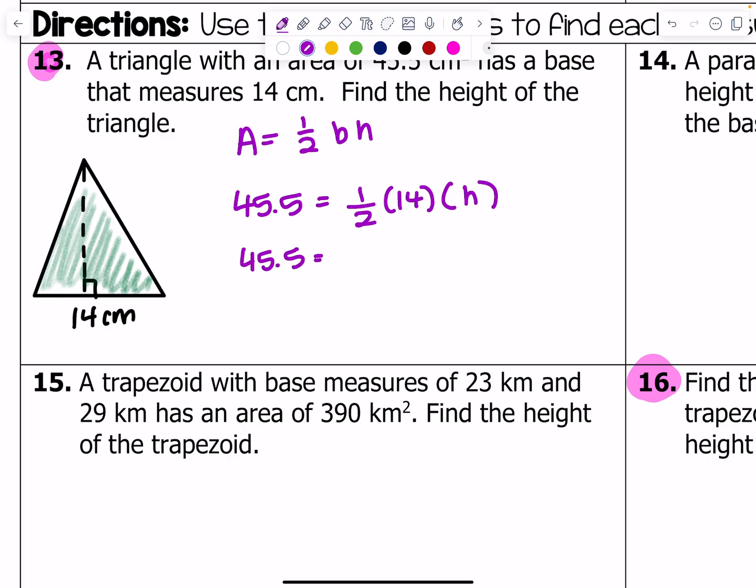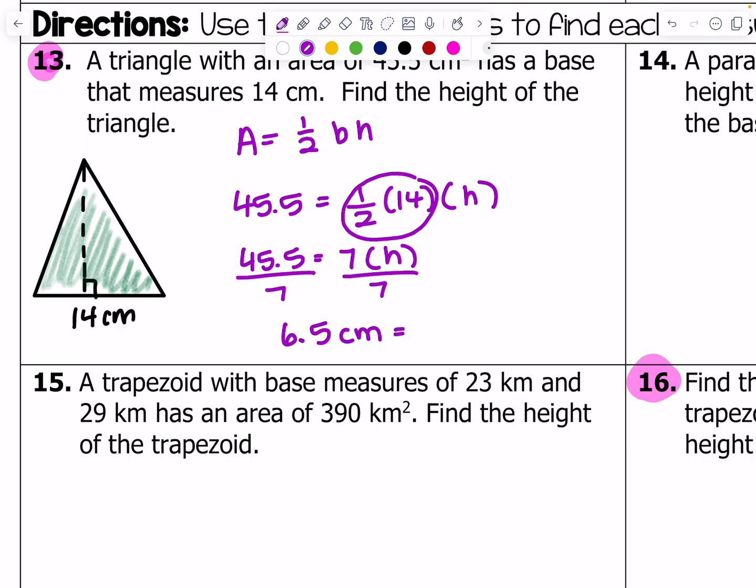45.5 equals 14 times half is 7 times h, divide both sides by 7, and we get 6.5 centimeters equals h, which means the height. So I'm not centimeters squaring this because I don't need to.